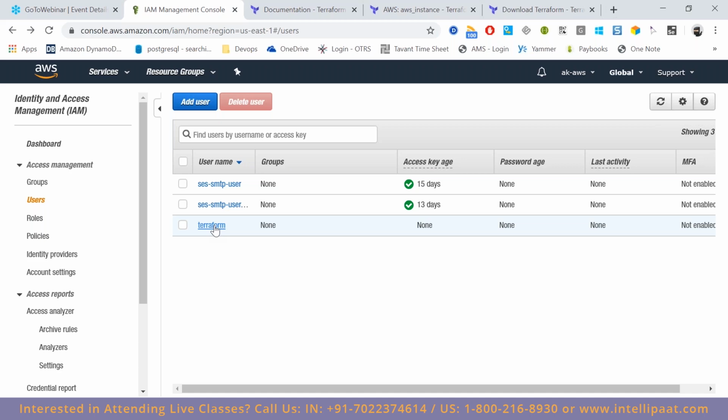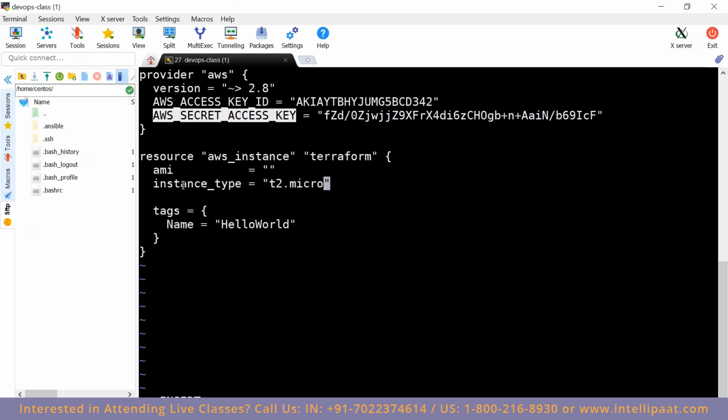Now the next step is defining what we wanted to do. We wanted to create an EC2 instance. But these are the secret keys. If we just expose them openly, anyone can use them, right?